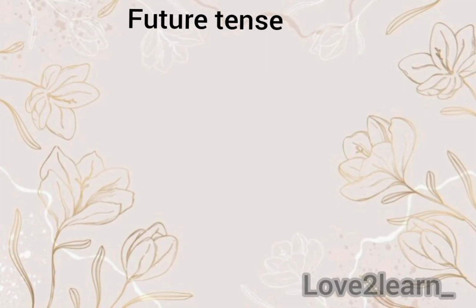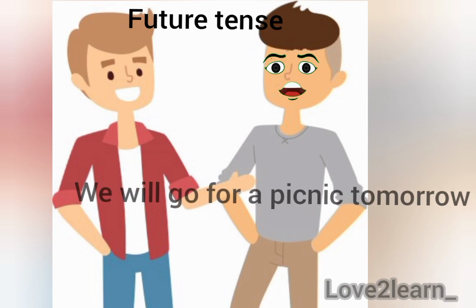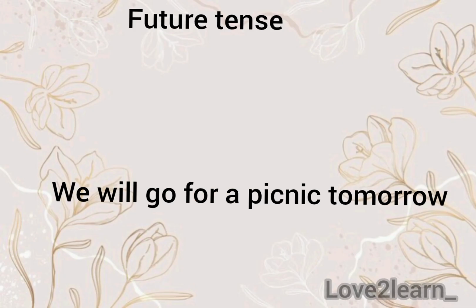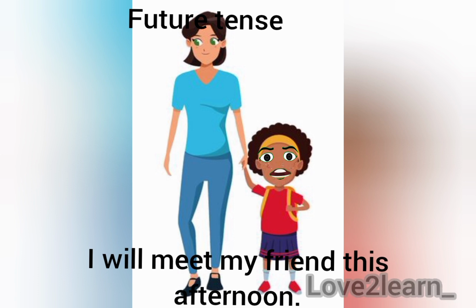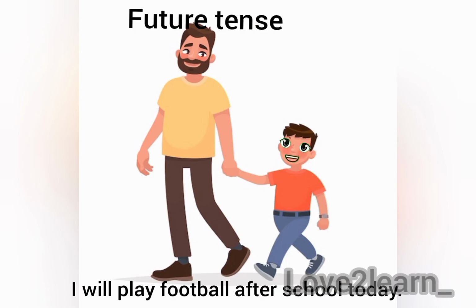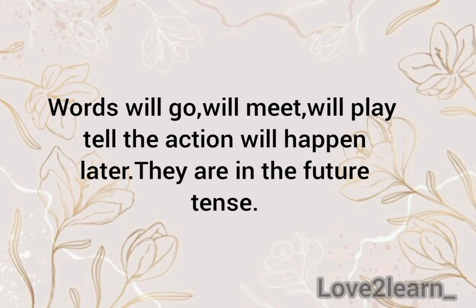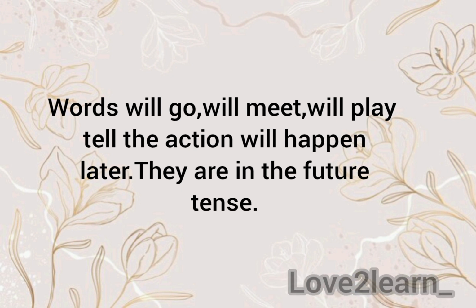Now let's see future tense with this conversation. We will go for a picnic tomorrow. Mom, I will meet my friend this afternoon. Dad, I will play football after school today. The words will go, will meet, will play tell the action will happen later. They are in the future tense. The action has not happened and will happen in the future.